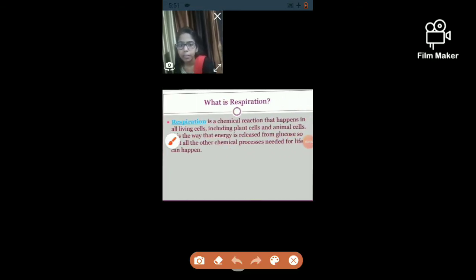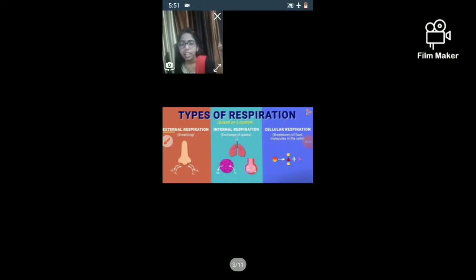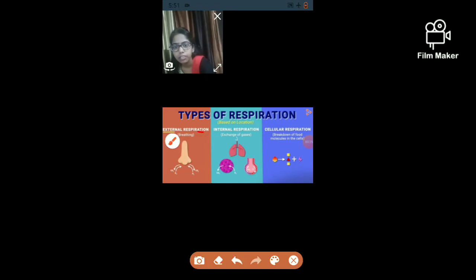Respiration is a chemical reaction that happens in all living cells, including plant cells and animal cells. It is the way that energy is released from glucose. There are three types of respiration: external respiration, internal respiration, and cellular respiration.